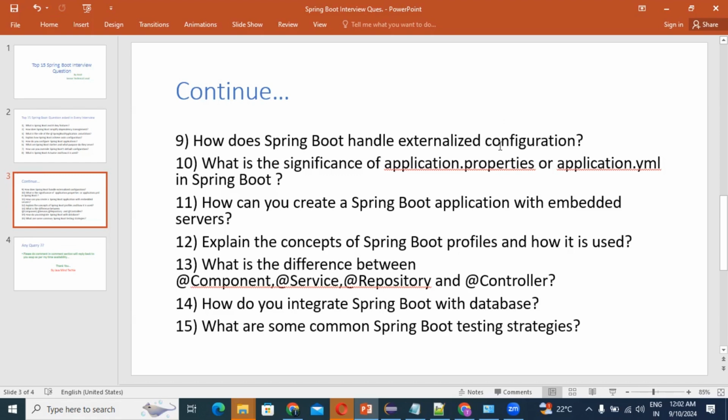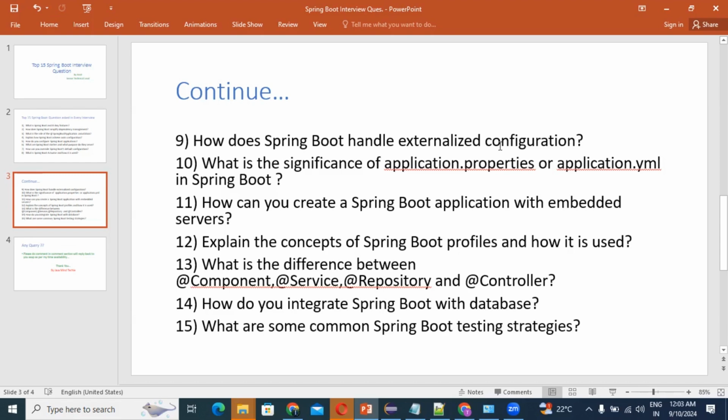So guys, the next question is the last question but not least. We should remember some common Spring Boot testing strategies. If you use testing in Spring Boot, this question may be asked by the interviewer. So the answer is, commonly, first, unit testing. Test individual components in isolation using frameworks like JUnit and Mockito. Use @MockBean to mock dependencies, right?